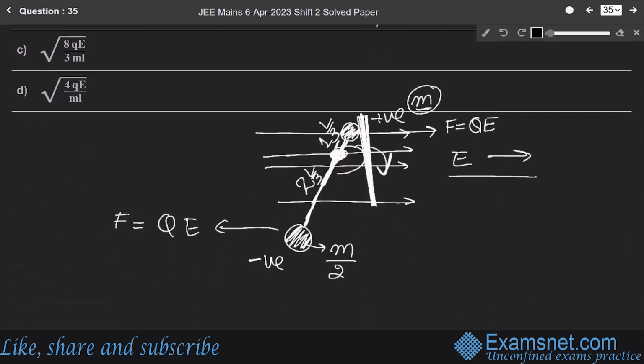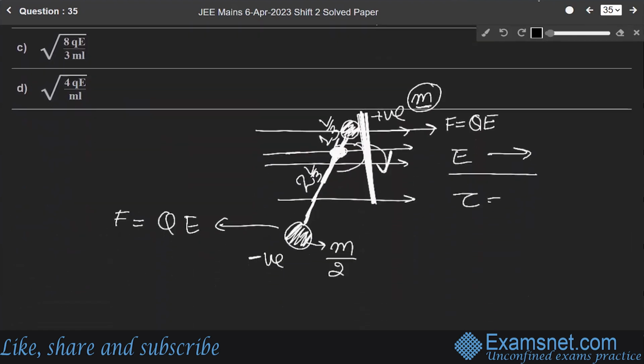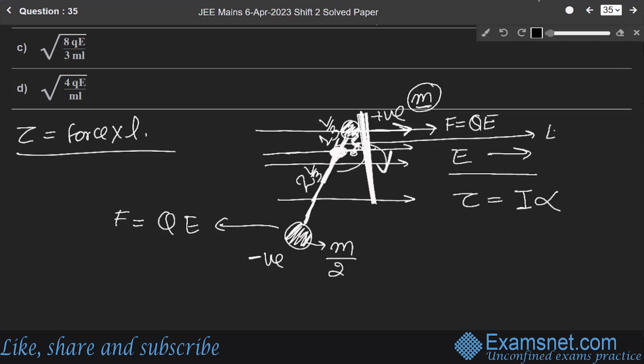Okay, so the formula for torque tau is equal to I, the moment of inertia, into alpha. This torque tau will be equal to force into length, F into L. So for this length, L by 3 sine theta, and for this length, 2L by 3 sine theta.